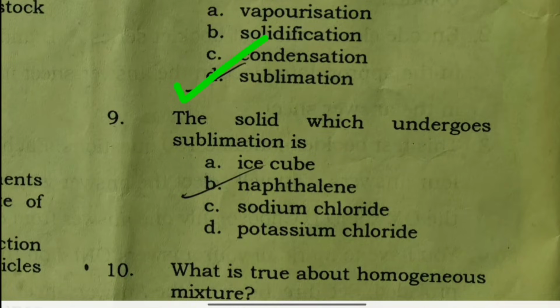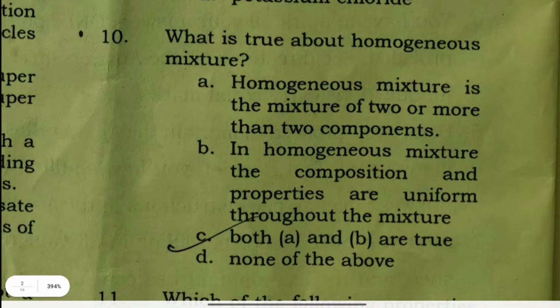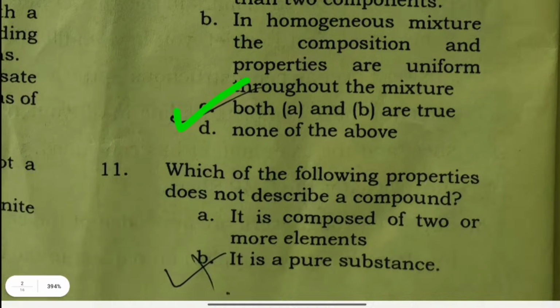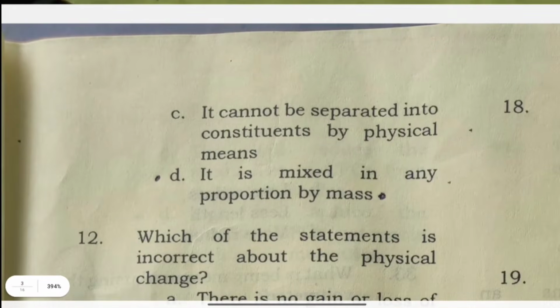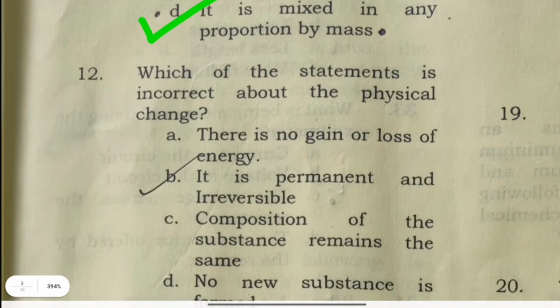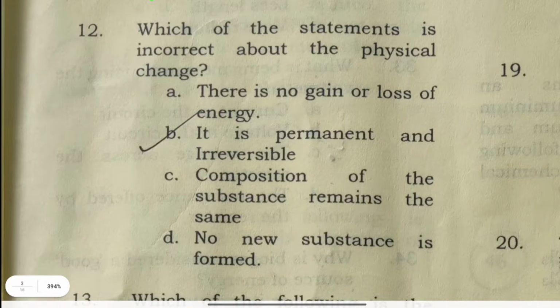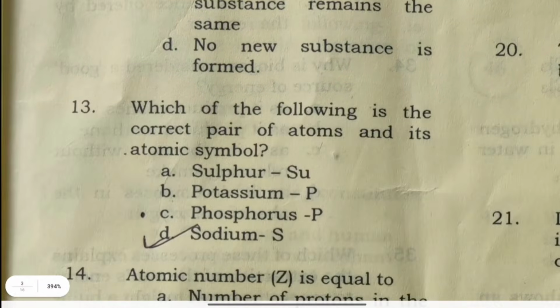The solid which undergoes sublimation is naphthalene. What is true about homogeneous mixture? Both A and B are true. Which of the following properties does not describe a compound? It is a mixture in any proportion by mass. Which of the statements is incorrect about the physical change? It is permanent and irreversible.